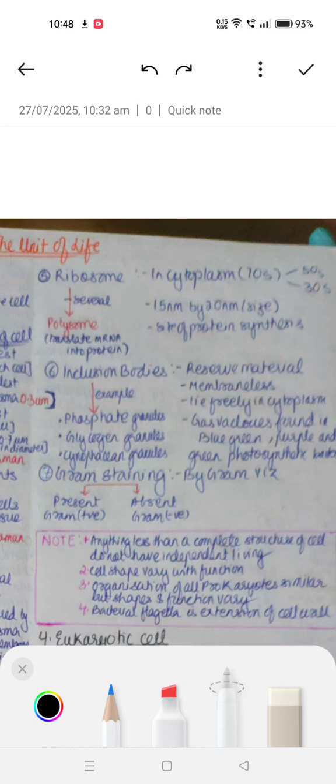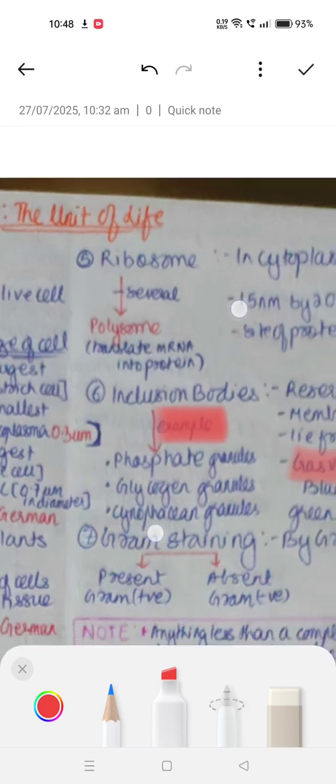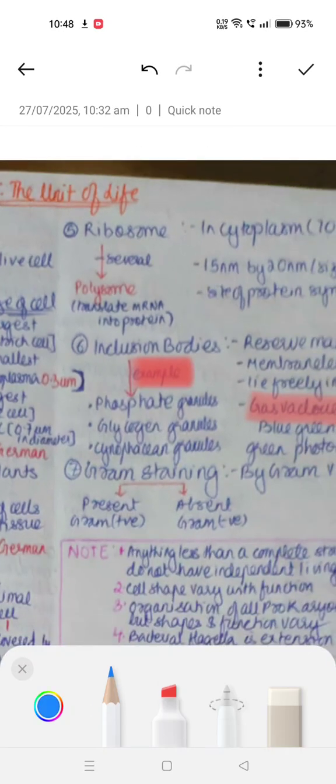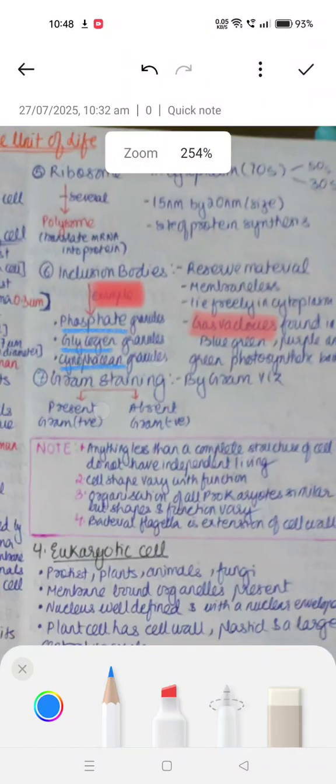So reserve food material which are membraneless because they are present in prokaryotes and live freely in the cytoplasm. Gas vacuoles. Where are gas vacuoles? Gas vacuoles are found in blue green, purple green, and photosynthetic bacteria. Now inclusion bodies examples majorly are phosphate granule, glycogen granule, and cyanophycin granule.